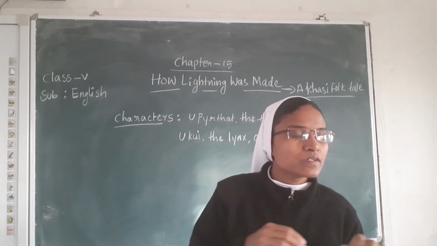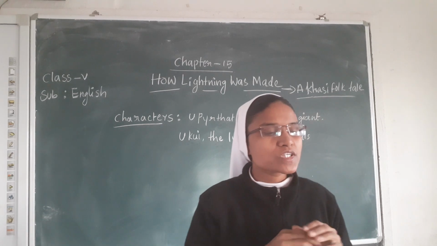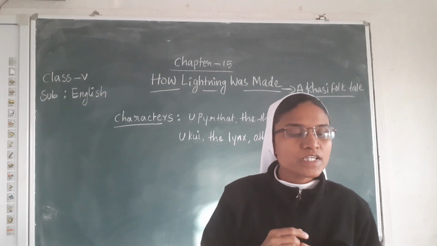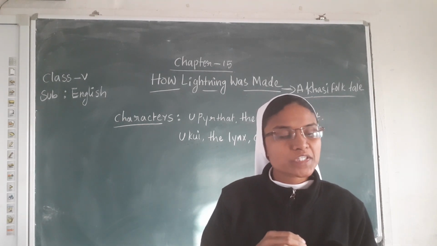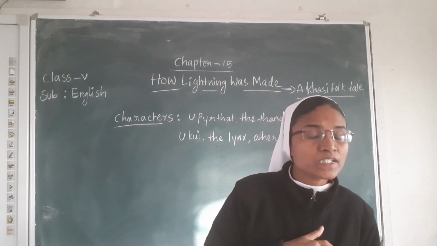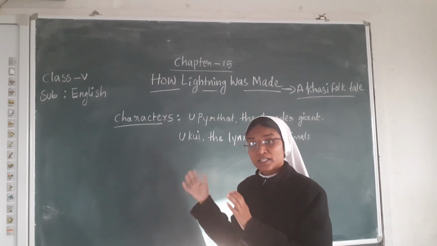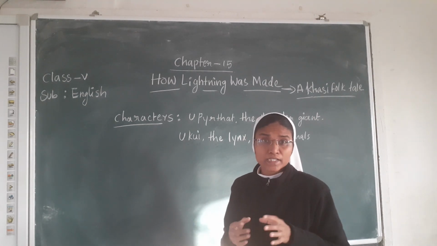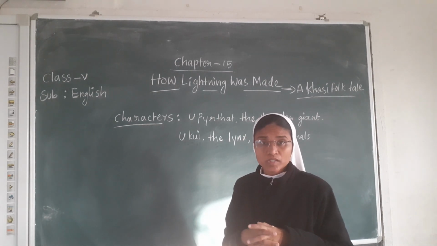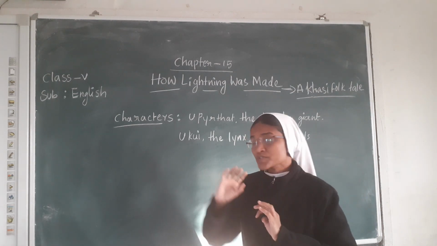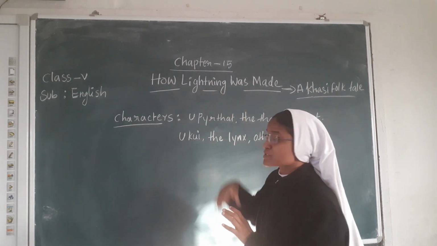Then you can see the theme of the story is natural phenomena. It is a folk tale that tries to explain the origin of lightning and thunder, how the lightning and thunder came. That is the intention of this story, how lightning was made.